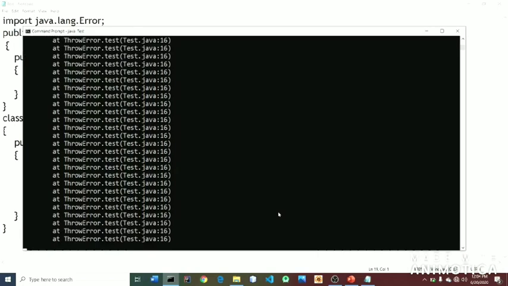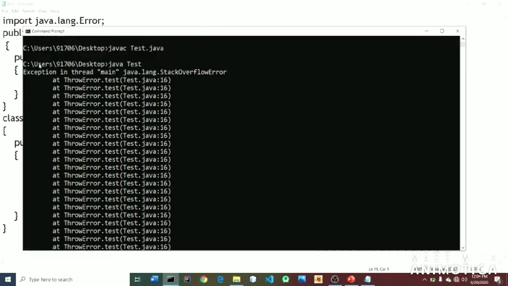See, it is infinite. When the capacity of the stack is over, it stops. So let's see what the error is here. See, exception in thread main java.lang.StackOverflowError. Here is the error. What is the error here? java.lang.StackOverflowError.